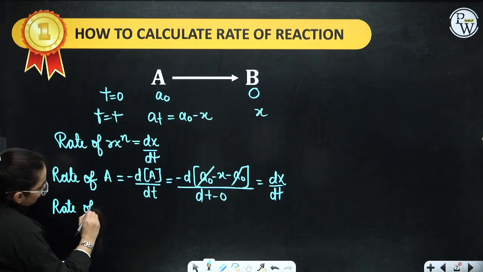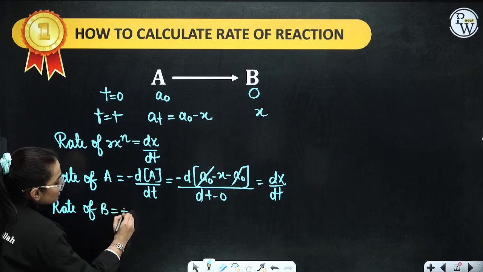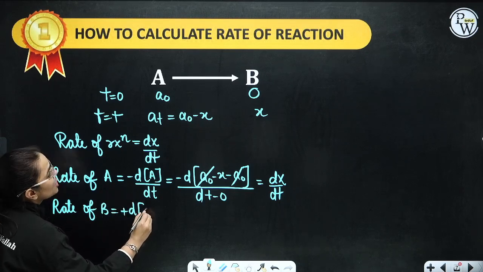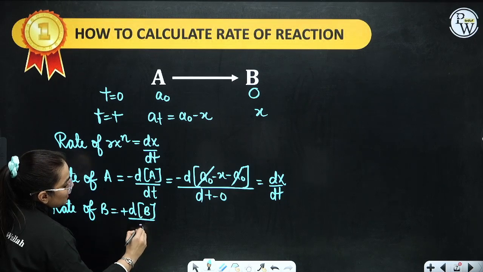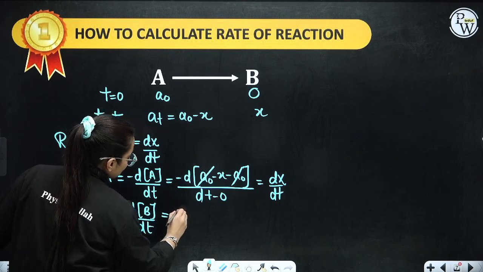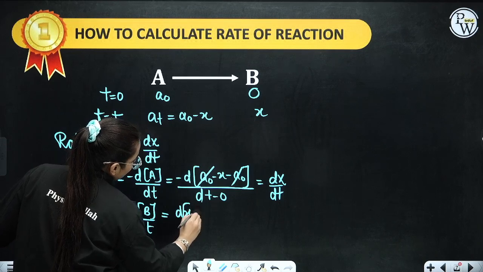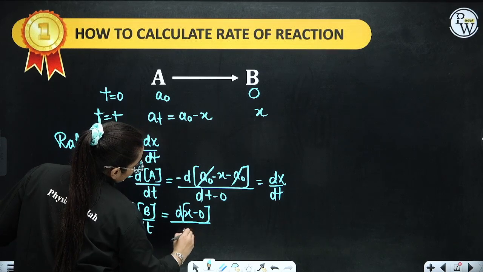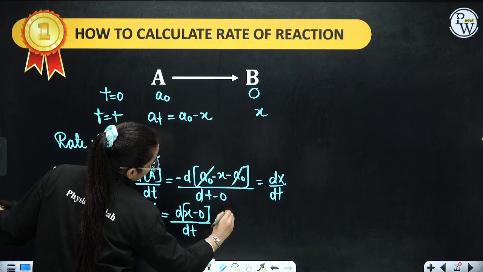Let's now talk about rate of B. As it is a product, a positive sign will come. So change in concentration of B by change in time. Now what is the final value, my dear students? The final value is x minus initial value 0, divided by final time t, so this is again dx by dt.